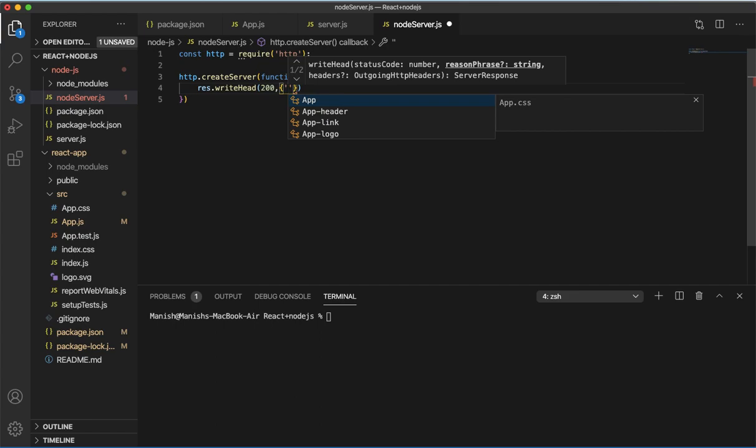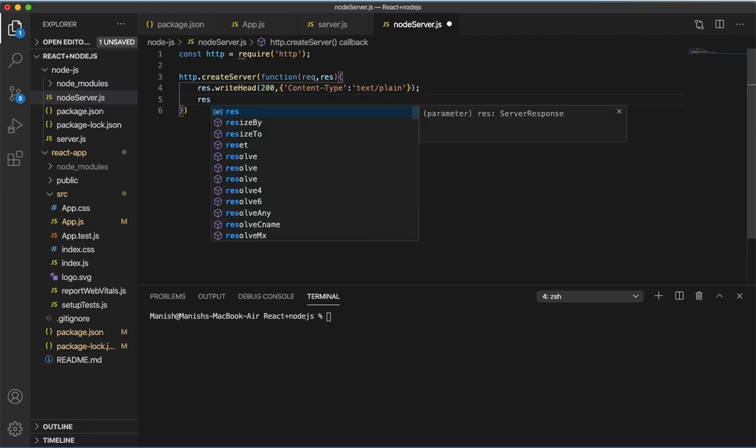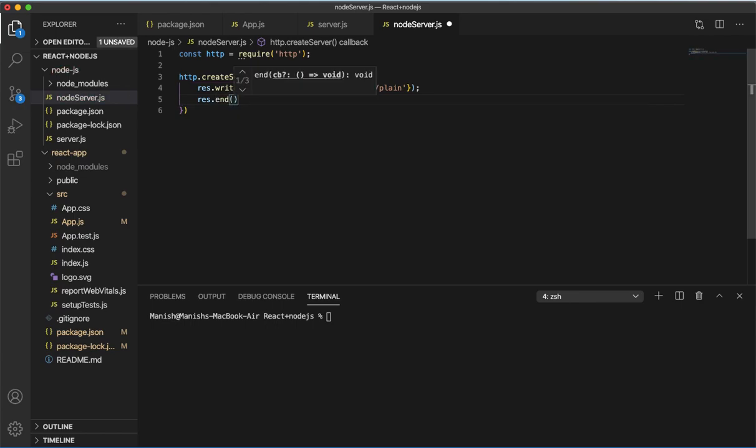In the header, you give the status and what kind of content is going to be written. So you have to define the content type. Currently I'm just passing it as text, plain text. It may be a content type like JSON as well. Then go to the next line, and there is another method, and this one is going to send you the message hello from node server on the screen.